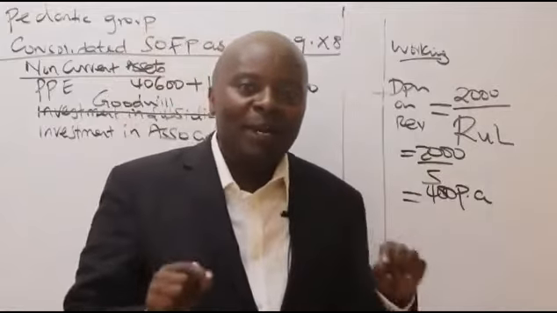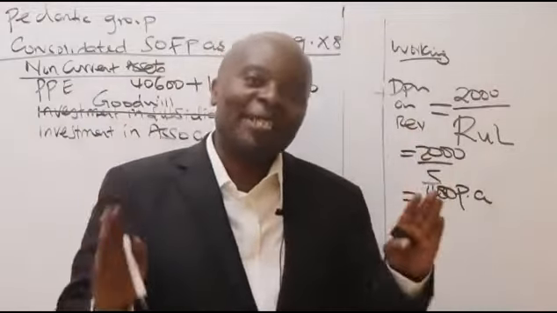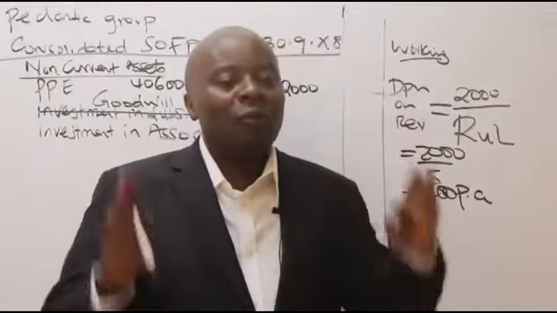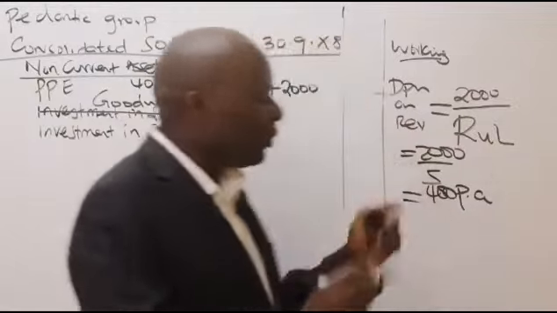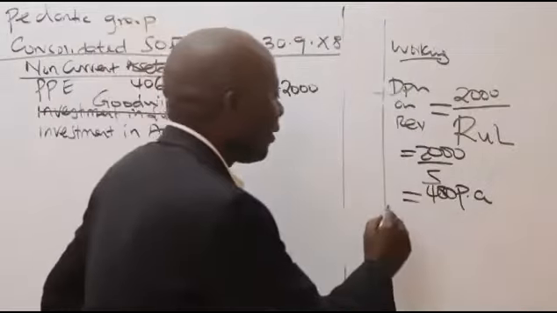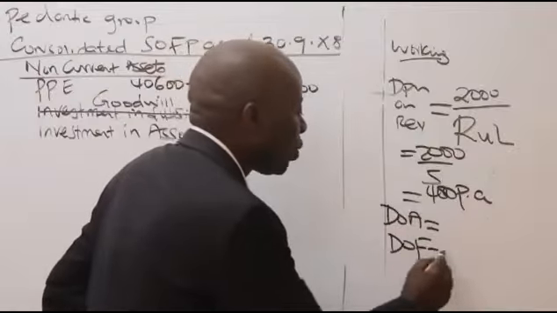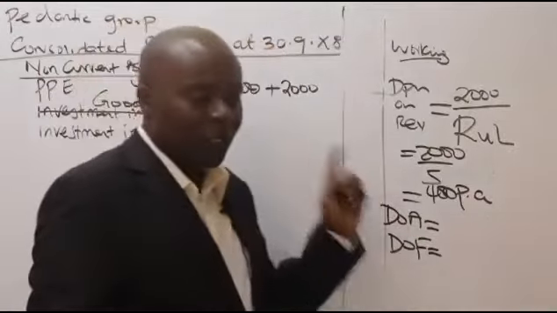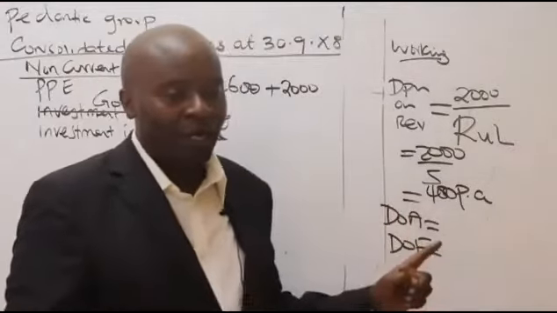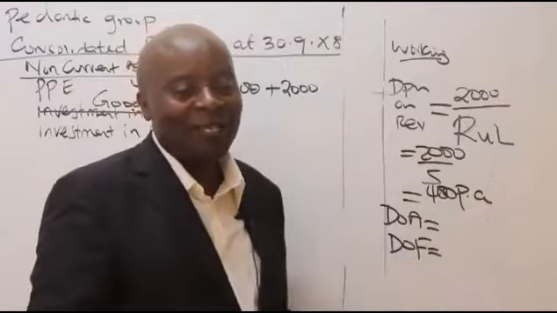And if you remember, for depreciation, we would want the total cumulative depreciation. For how many years have we stayed with this subsidiary? For me to get the number of months that we stayed with this subsidiary, I need the DOA and the DOF. These are terms that we use every day in my workplace.